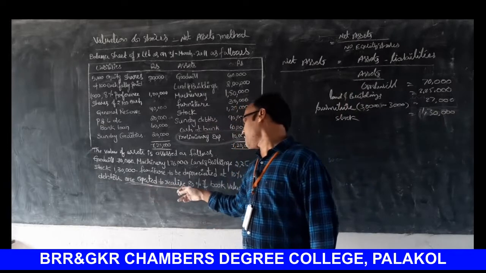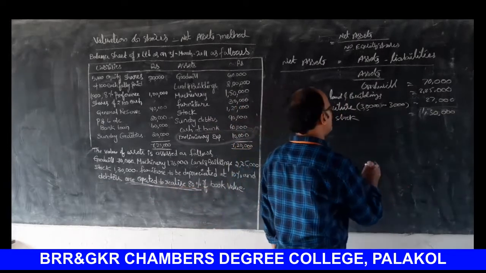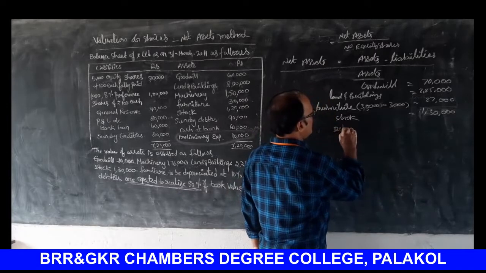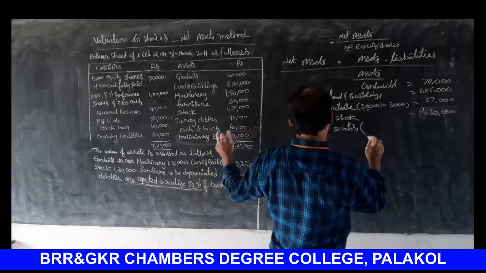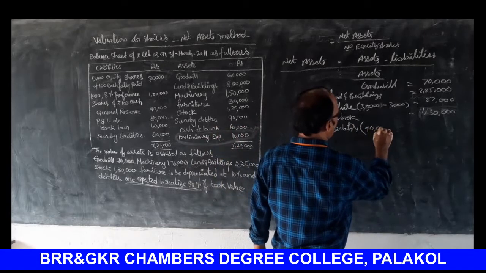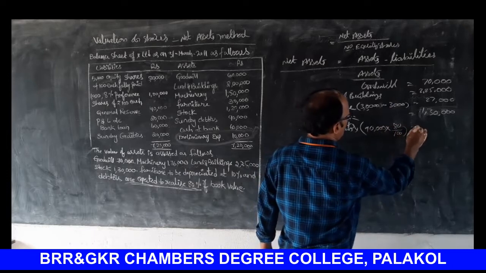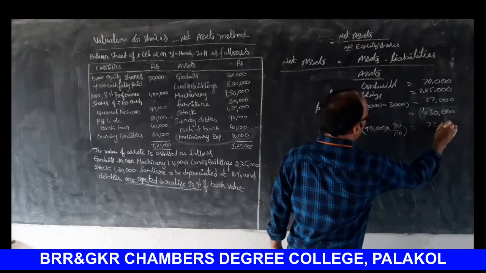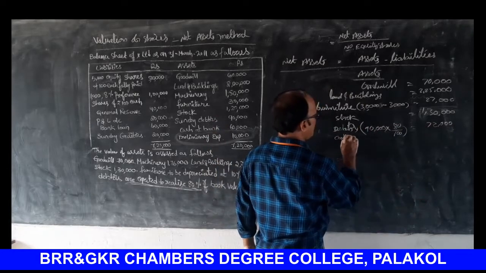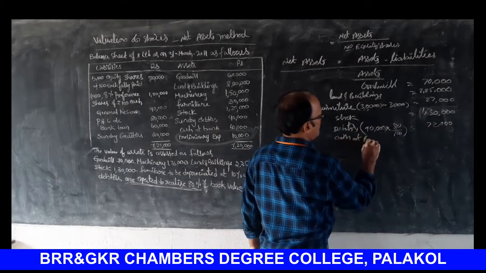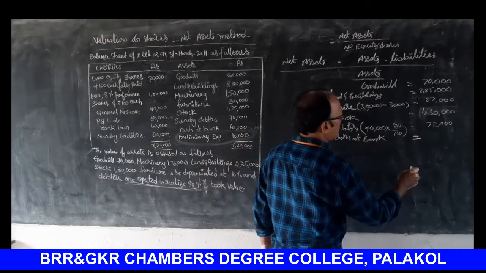Debtors are expected to realize only 80%. 20% is to be treated as bad debts. Debtors 90,000 into 80 by 100, that is equal to 72,000. Next, cash at bank, how much? 60,000.